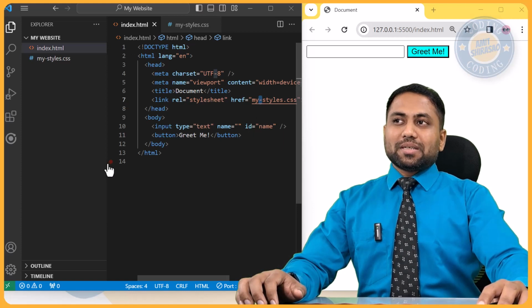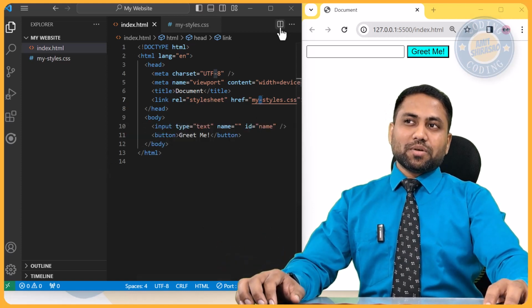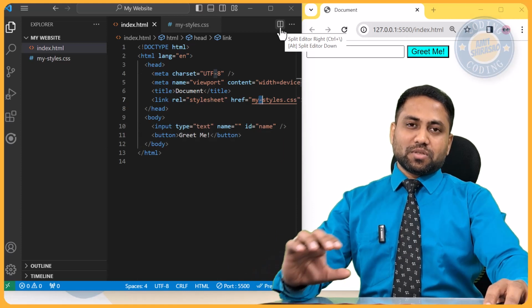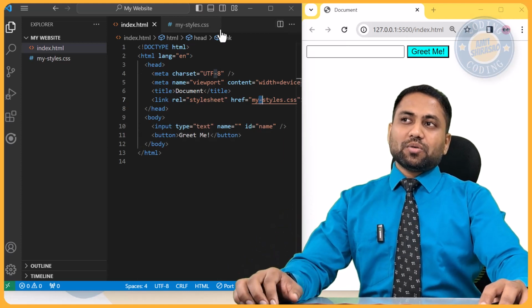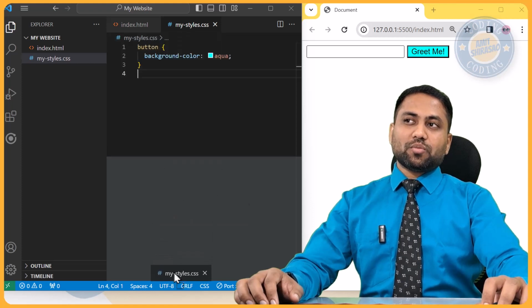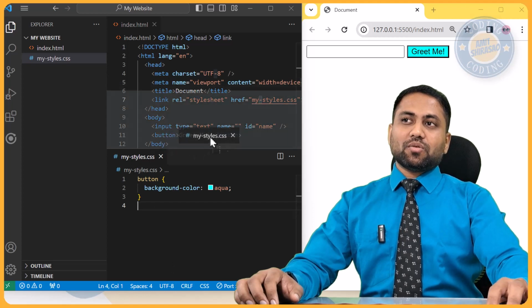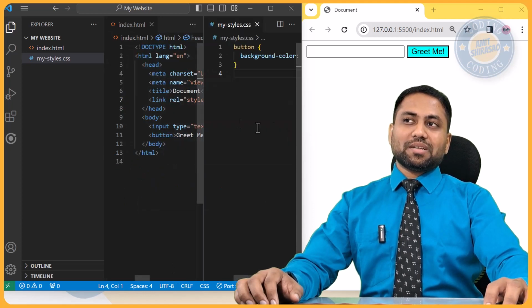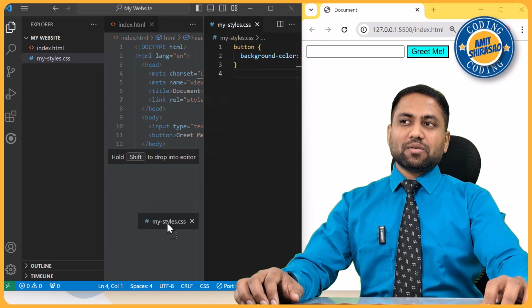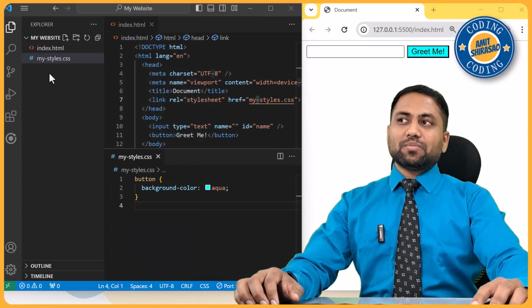Now you'll also notice that I want to see both these files in one view. How do I do that? So you can click this particular splitter button, or you can just drag this window into whichever place you want. For example, if I want it over here, then it will start appearing like this. If I want it over here, then it will start appearing like this. Okay, so make good use of this as well. So I want it like this, and you can always make this go away.